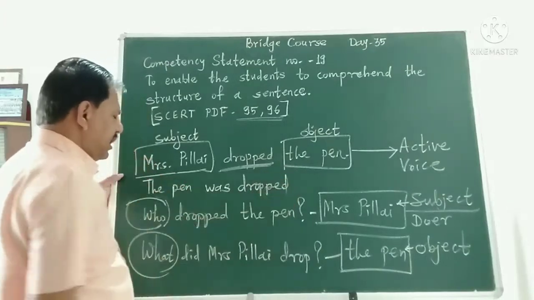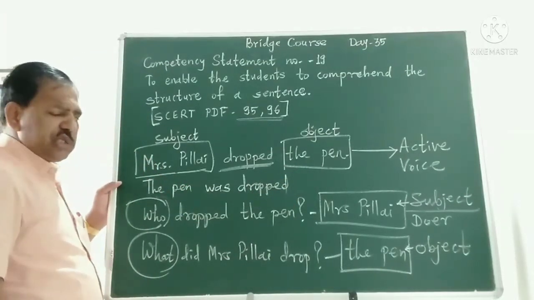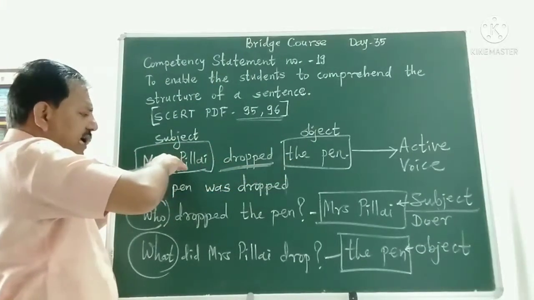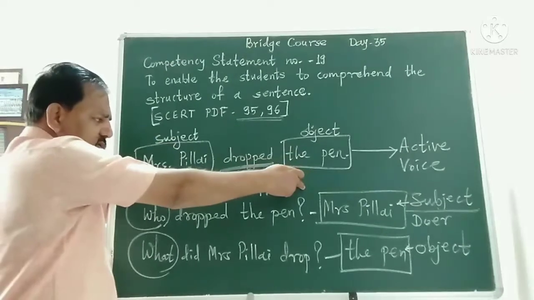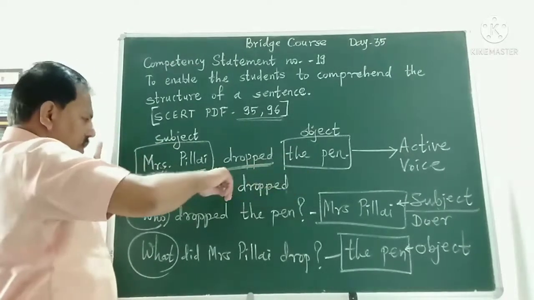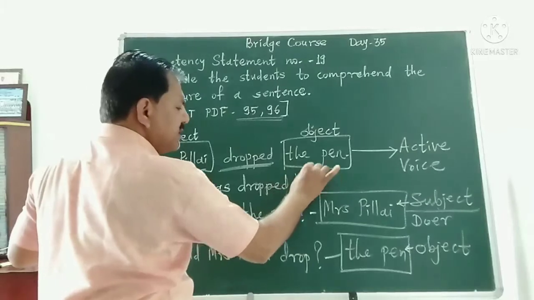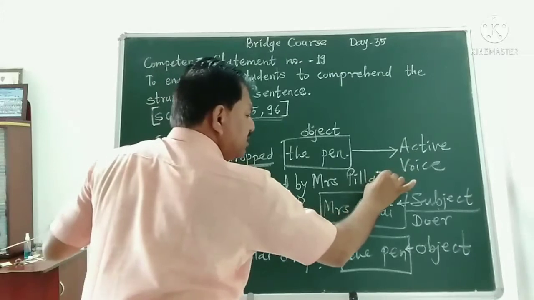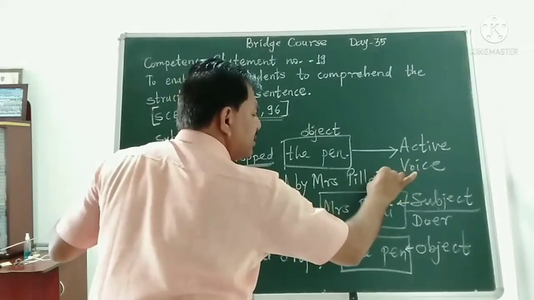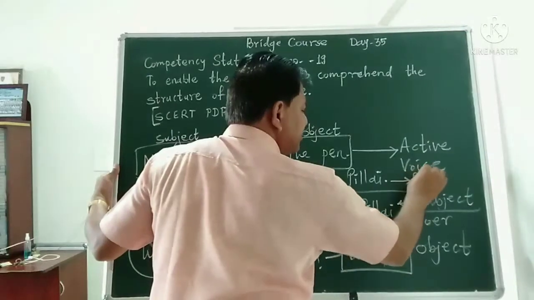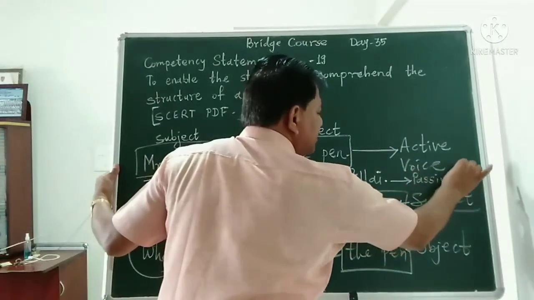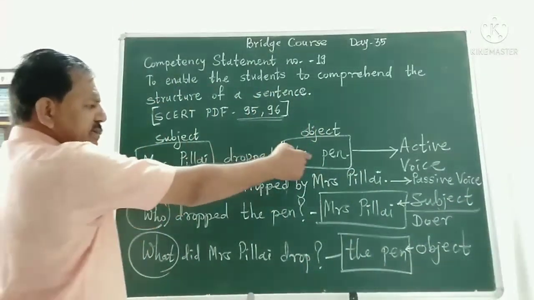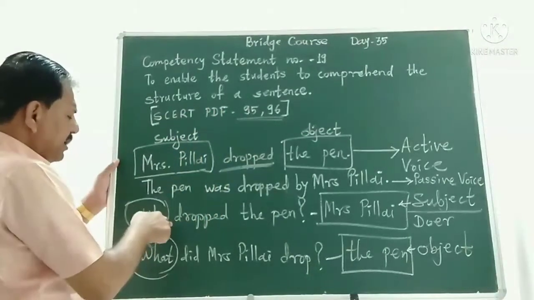The pen was dropped. This is also enough. But if you want to add the agent, I mean the subject, at the end, that is called the agent or doer. So, by Mrs. Pillai. Now this is passive voice. Mrs. Pillai dropped the pen. Who dropped the pen?